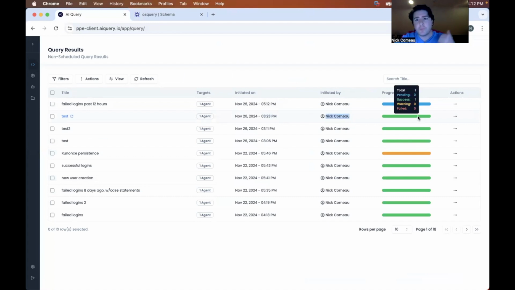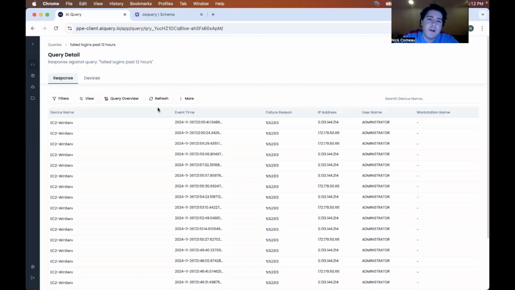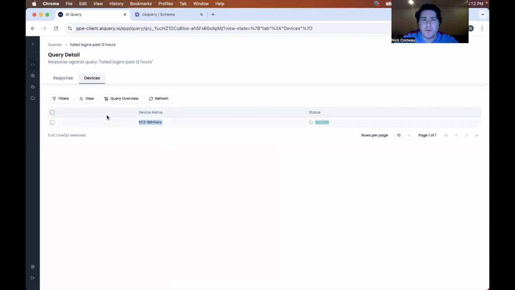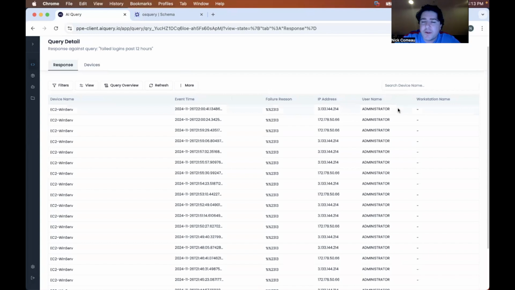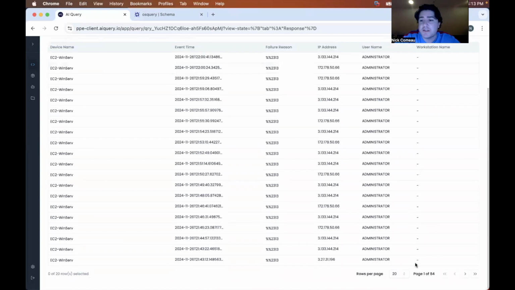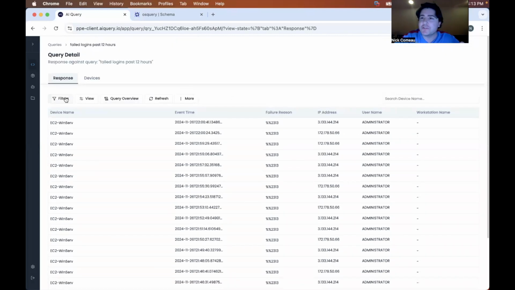Very helpful when you're querying a bunch of devices to see the set progress of which ones have returned and which haven't. Obviously, in this case, we're just querying one-to-one. But here we can see the response and the devices. Again, just one-to-one, but if you had a bunch of app servers or something like that, you could see which ones have responded, which ones haven't yet. And then here we can see the information of the IP address, the username, and when the event took place. This is excellent. However, we have 84 pages of 20 results apiece. Makes it a little bit difficult to sift through.